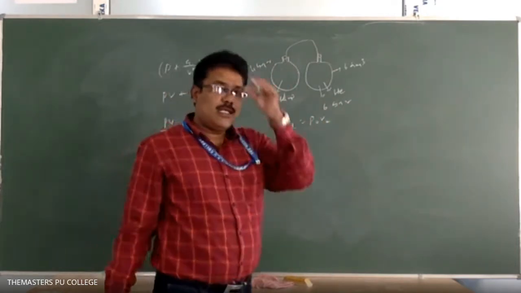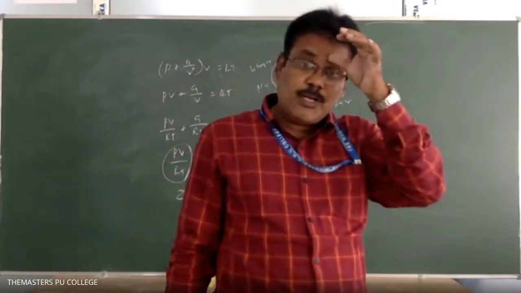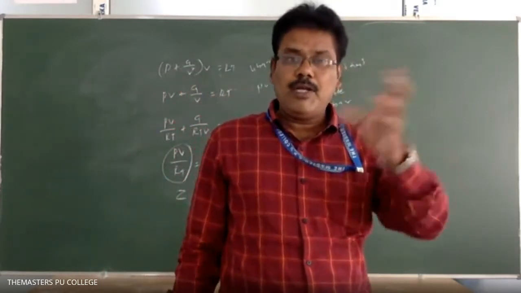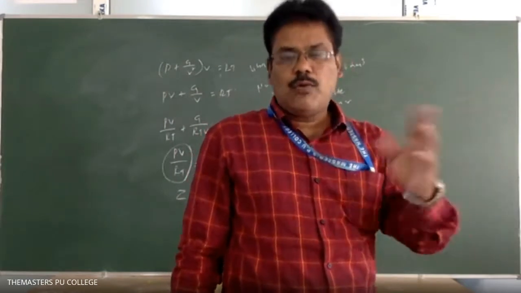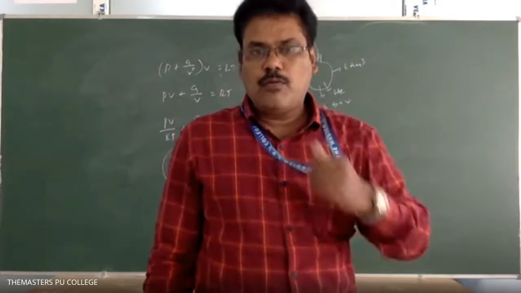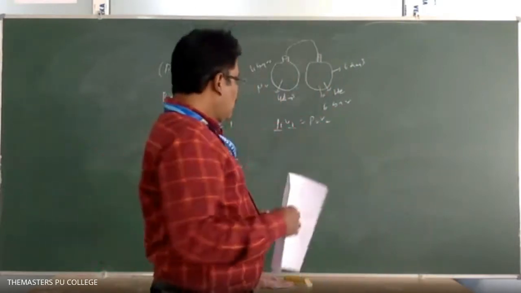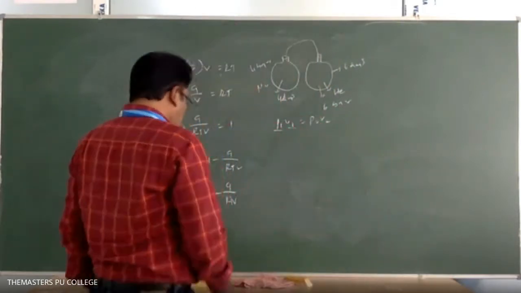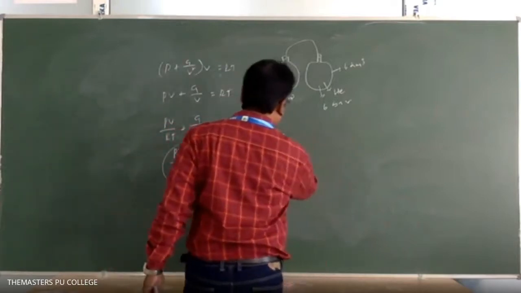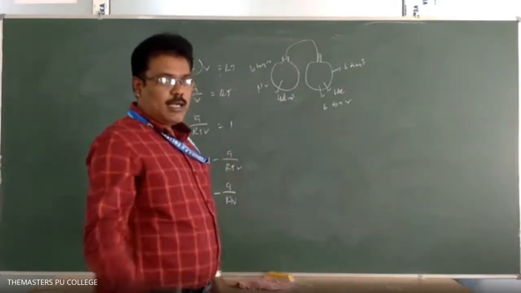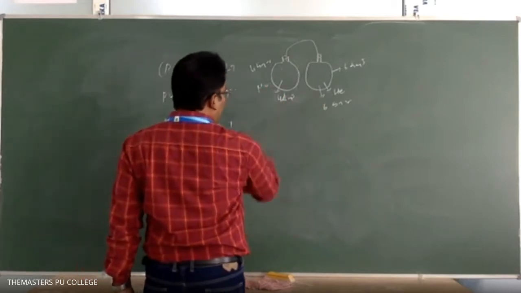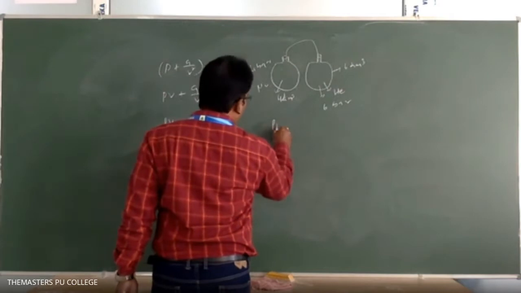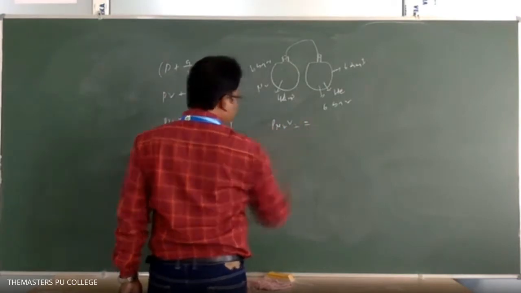And P2 V2 means before. So before, what is the pressure? Here we have to take individually. Individually, what is P V for the N2 gas? What is P V for the helium gas? If you are not understanding in that way, calculate the pressure individually, then you can apply Dalton's partial pressure. Temperature is constant.